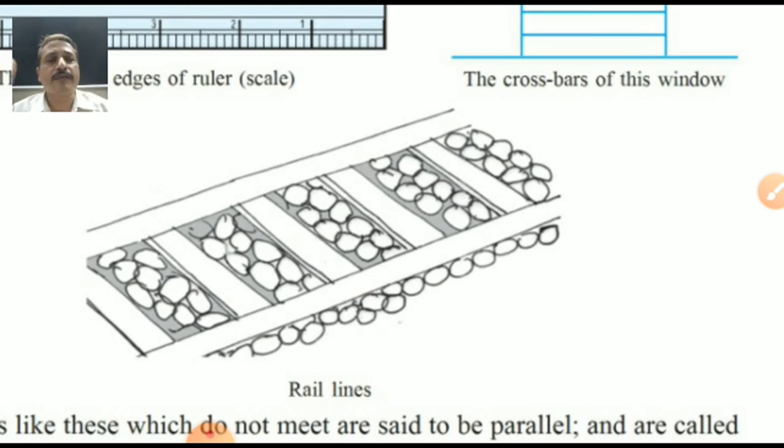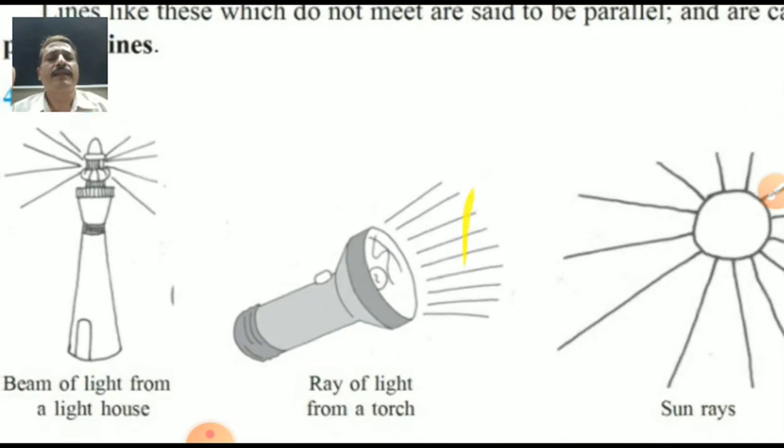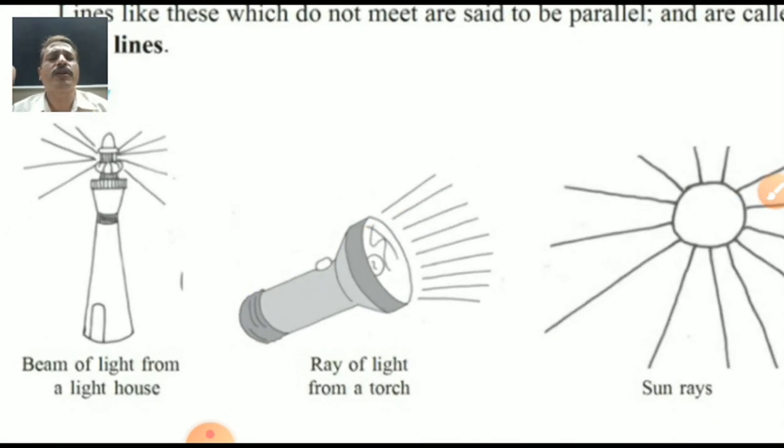Okay, now a new topic. Today we are going to learn more about the ray. Ray means, yes, have you seen this one? What is the picture of the first one? Beam of the light from the lighthouse. Yes, you visited a lighthouse. Wow. What time did you visit? Evening. Have you seen the lights there? Yes, they switch on the light also. What type of light is moving? Yes, continuous moving light, throwing the lights.